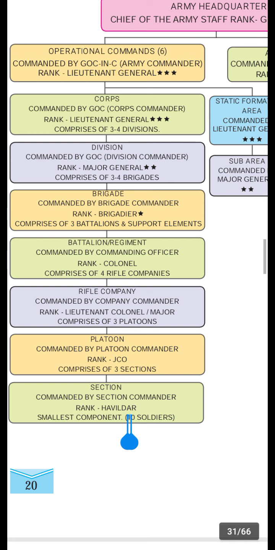Like this, the operational command is divided into corps, division, brigade, battalion, regiment, rifle company, platoon and section.